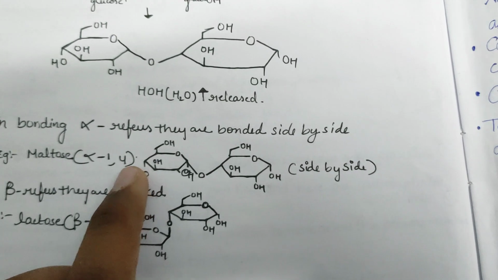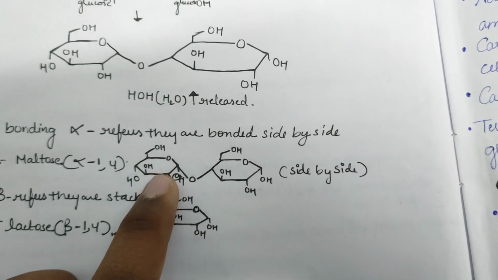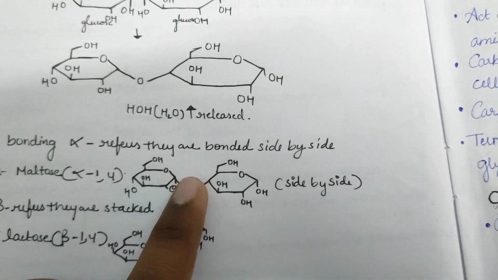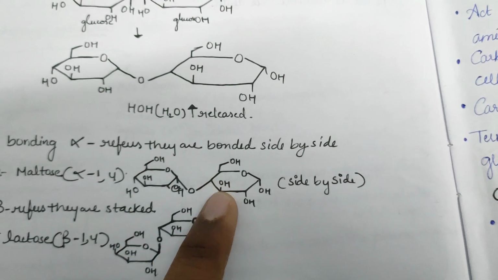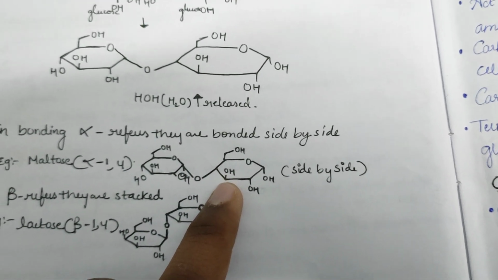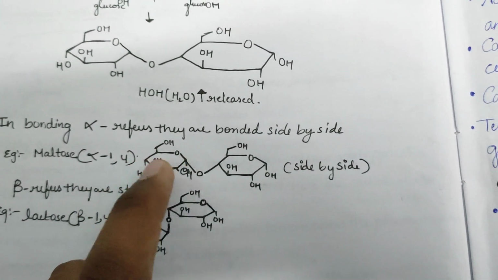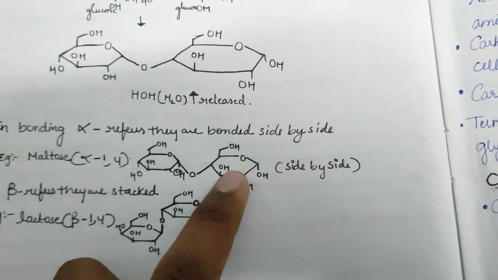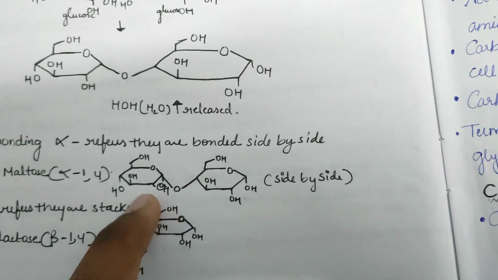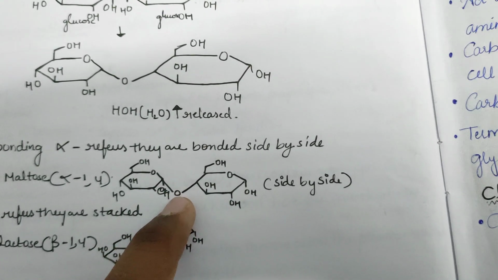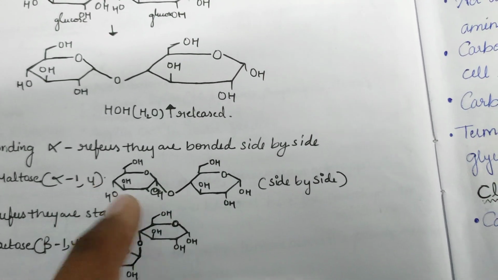And 1,4 means the first carbon of the first glucose molecule is bonding with the 4th carbon of the second glucose molecule. So alpha refers to side to side, and 1,4 is the attachment of the first carbon to the 4th carbon. Then the glycosidic bond is formed through O while H2O is released.